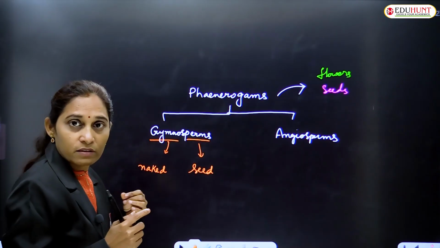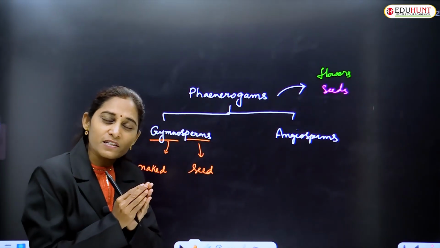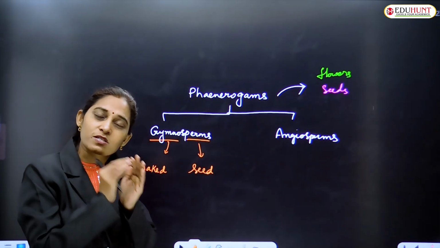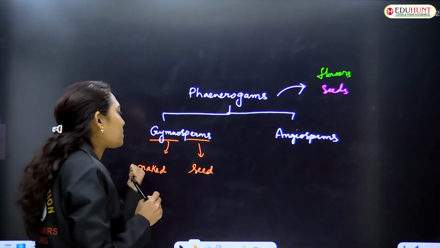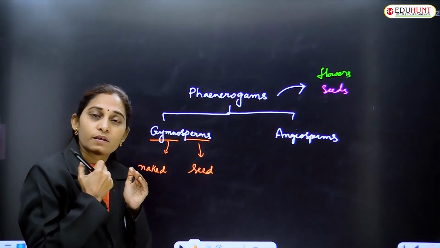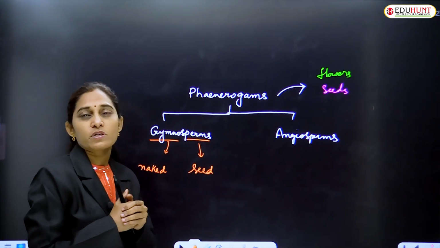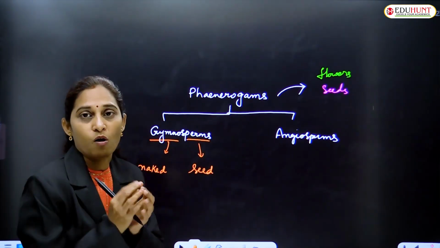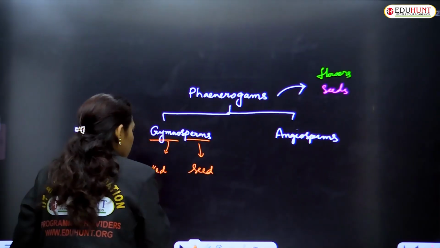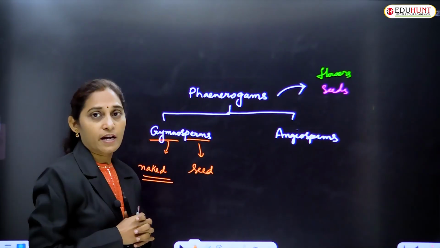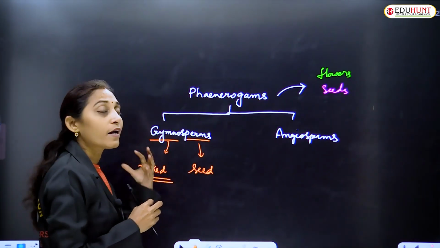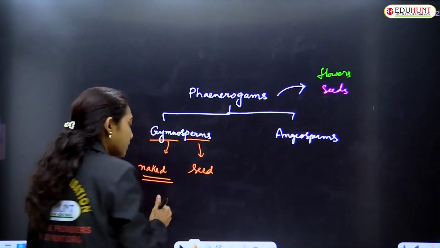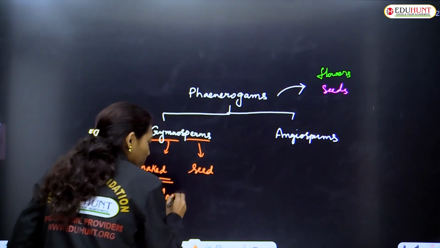In other plants, the seeds are enclosed in the fruit. Because gymnosperms are not producing any fruits, the seeds are not enclosed, they are exposed out. That is why they are naked, exposed. The seeds are exposed because they lack fruits.